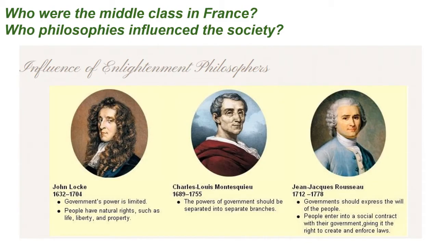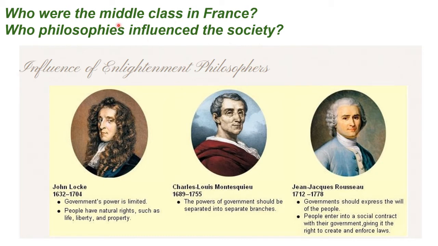With the situation becoming worse, there emerges a new social group called the middle class. Now let us see who these middle class members were. The middle class earned their wealth through an expanding overseas trade and from the manufacturing of goods such as woolen and silk textiles that were either exported or bought by the rich members of society. In addition to the merchants and the manufacturers, the third estate included professionals such as lawyers or administrative officials.